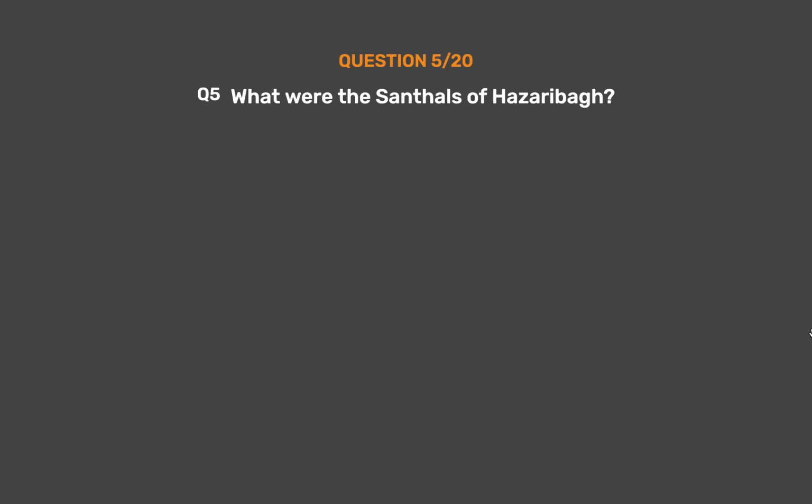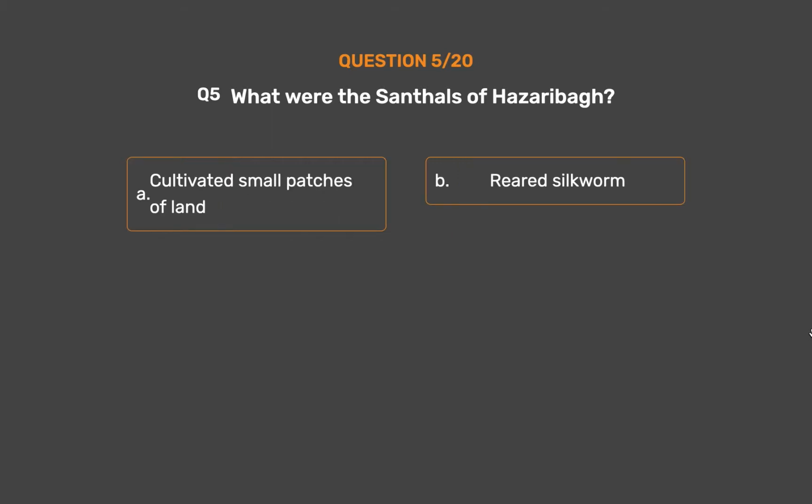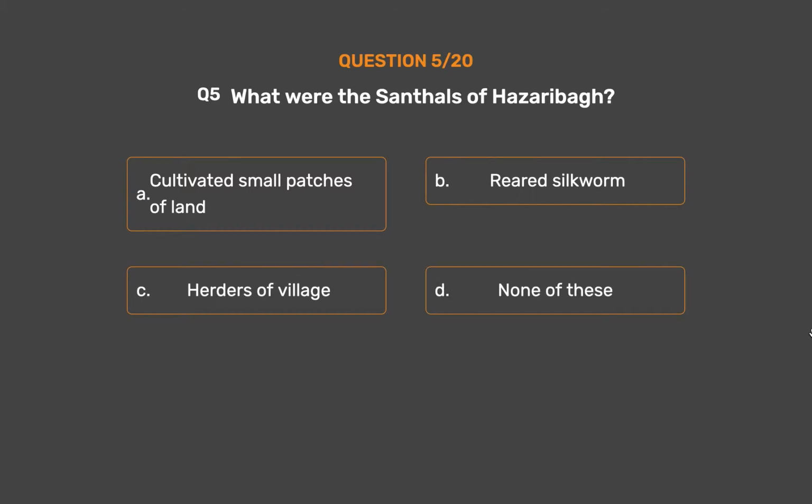Question number 5. What were the Santals of Hazaribagh? Option A. Cultivated small patches of land. Option B. Reared silkworm. Option C. Herders of village. Option D. None of these.